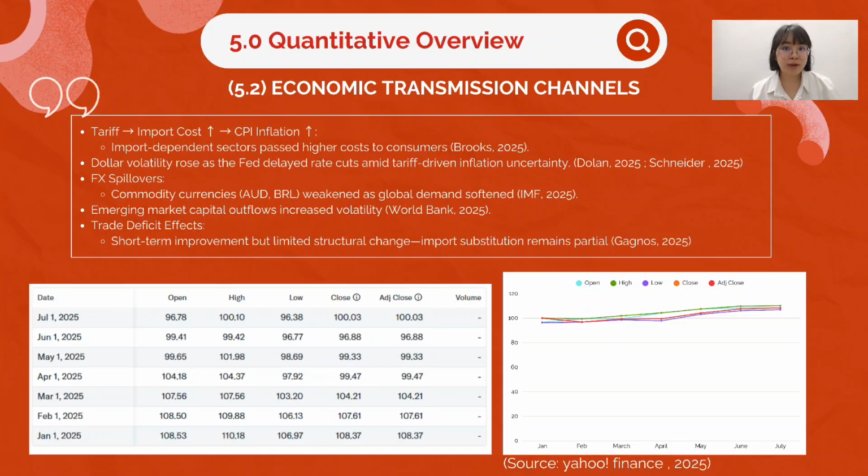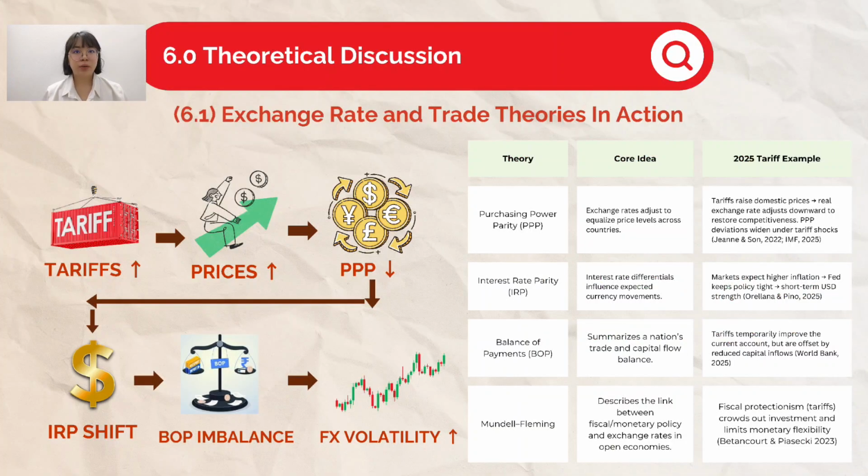Although the US trade deficit temporarily narrowed, studies show that import substitution remained partial, suggesting limited long-term structural benefits. So the line chart data below from Yahoo Finance further supports this narrative. It shows that the US dollar index spiked to around 108 mid-year before stabilizing, reflecting the market's uncertainty around policy and inflation. So now let's look at the theoretical discussions, economic applications.